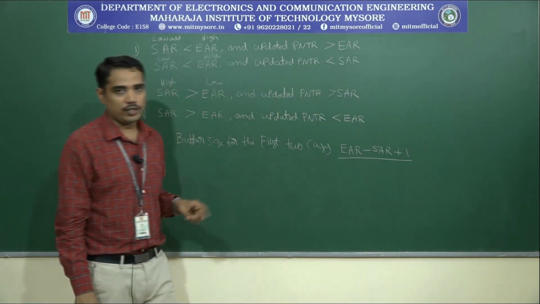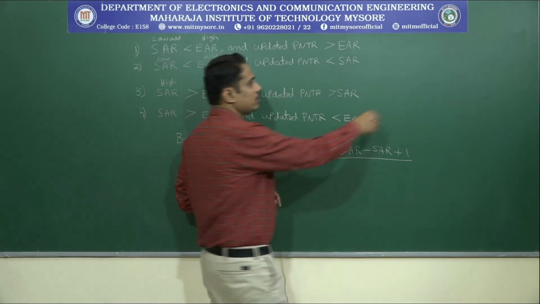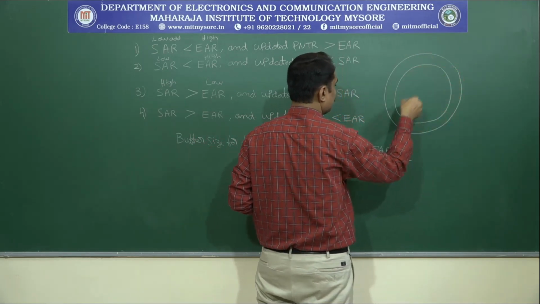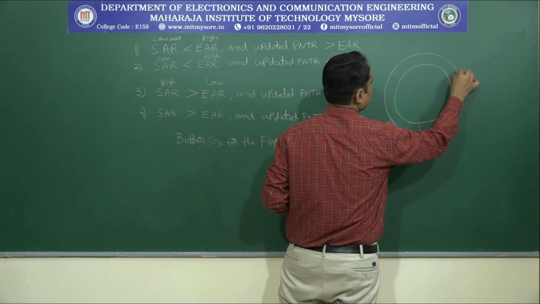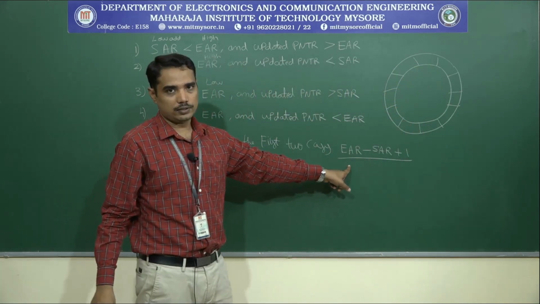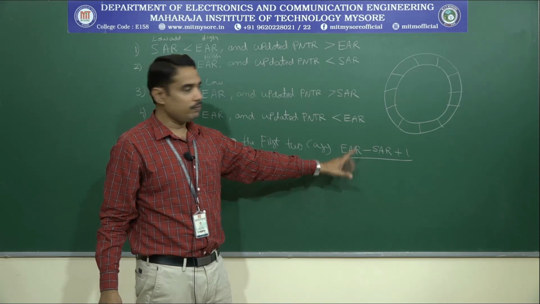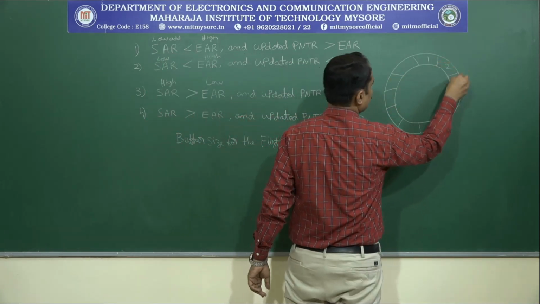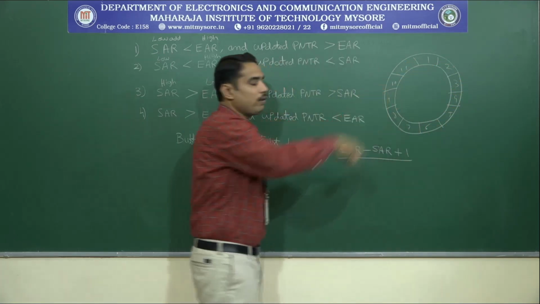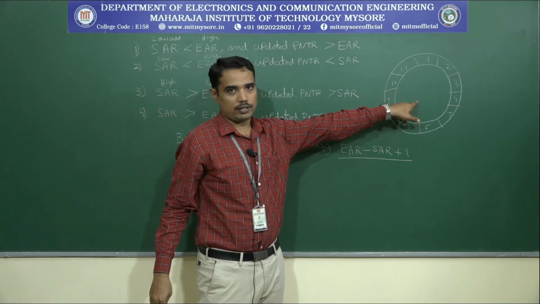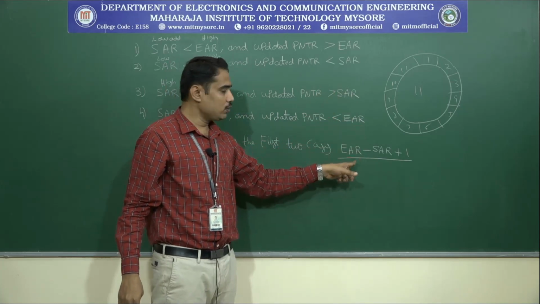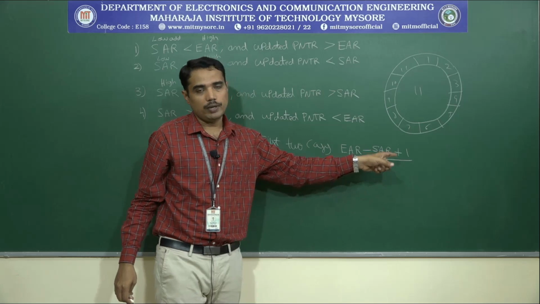This is the size of the buffer. That means, how many memory locations are there in the first two cases? The buffer size. For example, in this case I can write 1, 2, 3, 4, 5, 6, 7, 8, 9, 10, 11. The buffer size is 11. In order to find out the buffer size value, you have to use this formula, EAR minus SAR plus 1.